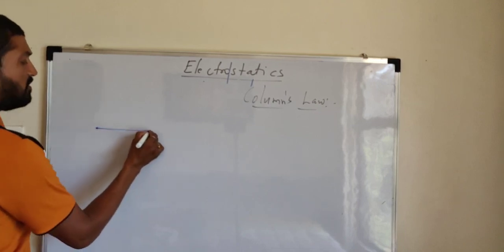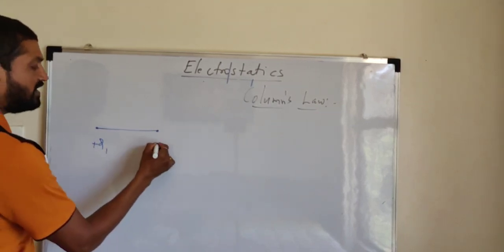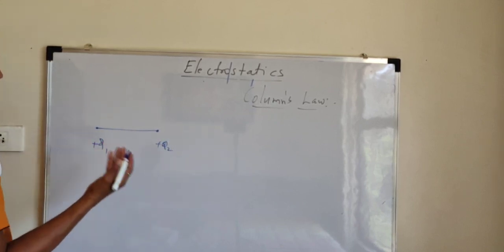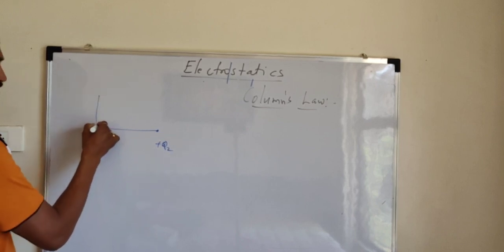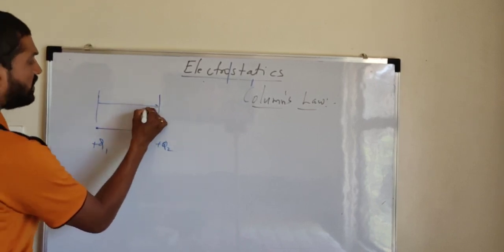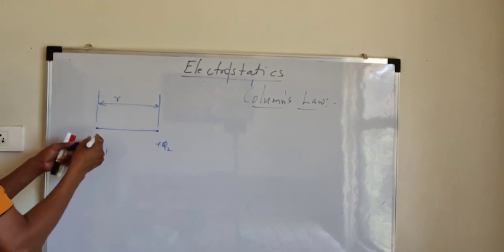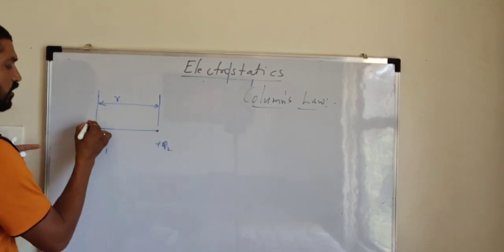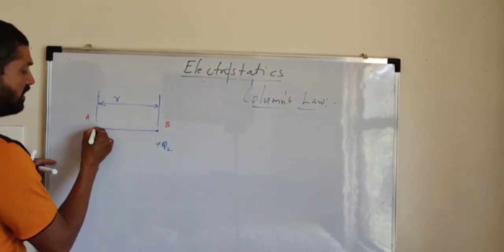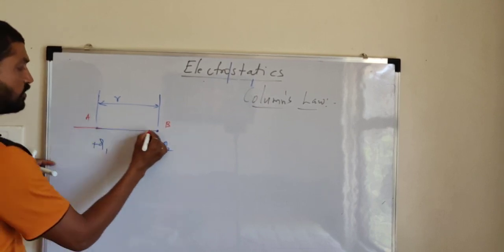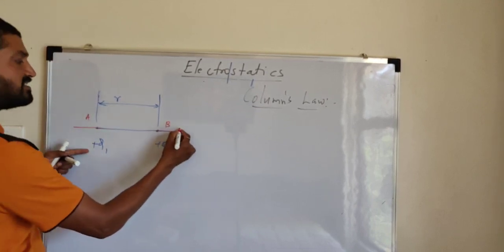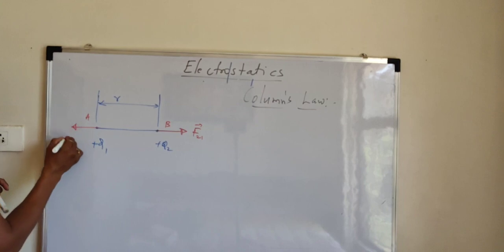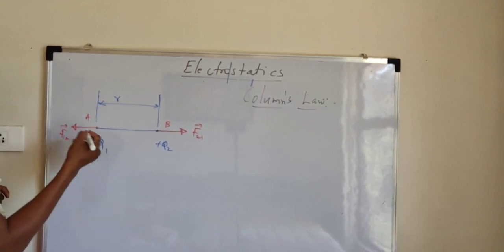Very simple statement. If we consider any two point charges, say plus Q1 and second plus Q2, only for the sake of simplicity I consider positive here; not necessary, you may consider unlike charges also. Suppose the distance of separation between them is denoted with symbol R, then like charges means repulsion. And always remember, in direction, these forces act along the line joining the centers of these two charges. If this is point A and this is point B, AB is the line joining the centers of these two charges, so along this line these forces act. Means the first charge will exert a certain force on the second. This is F21, force acting on the second exerted by the first. This is F12, force acting on the first exerted by the second.